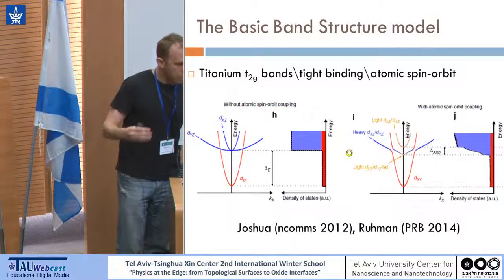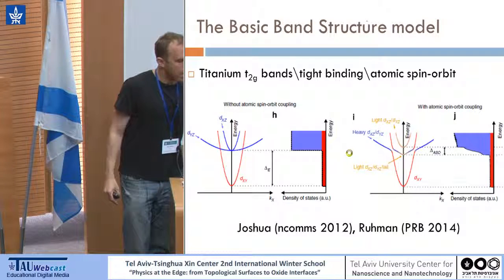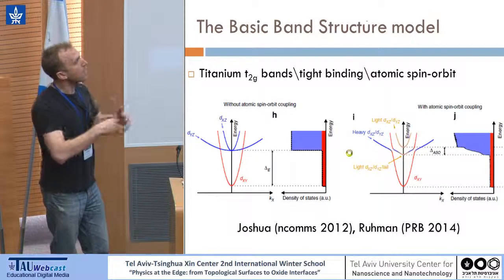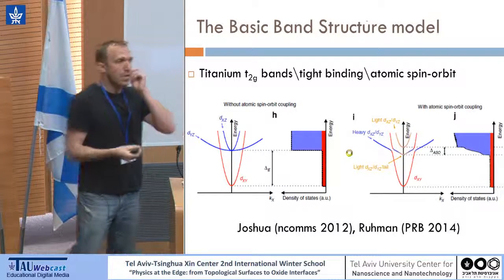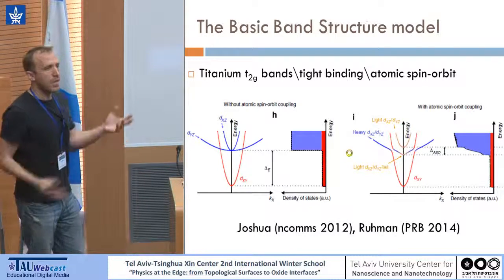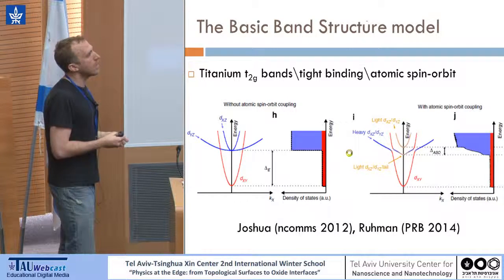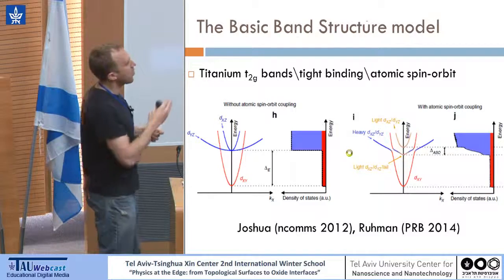Previous measurements or calculations on this band structure involved atomic spin-orbit coupling, which created a mixing of those three bands into three new bands, as you can see here, by Joshua and Wuchman.